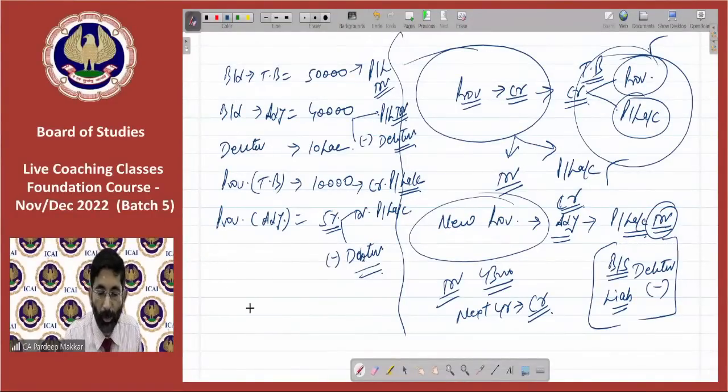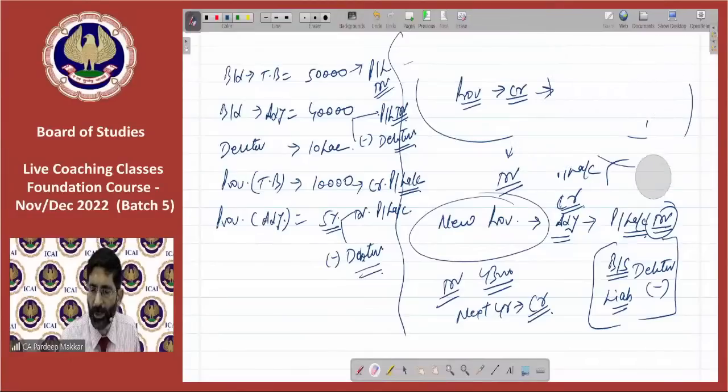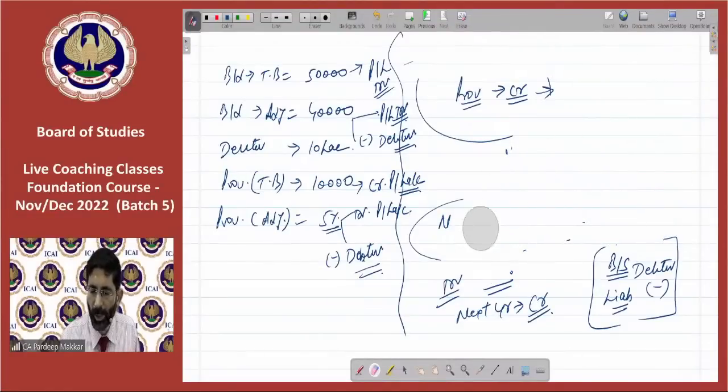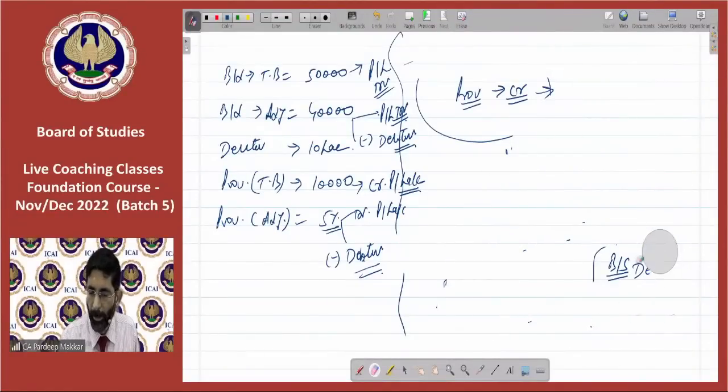Now how to make calculations? Calculation is very, very simple. Nothing is difficult in the world. Let it be very much clear. Don't assume it as difficult, then it will be understandable.